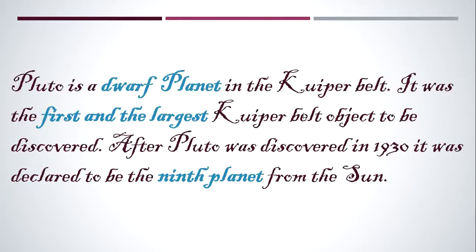In the beginning of 1990, its status as a planet was questioned following the discovery of several objects of similar size in the Kuiper belt, including the dwarf planet Eris. This led the International Astronomical Union in 2006 to formally define the term planet, excluding Pluto and reclassifying it as a dwarf planet.